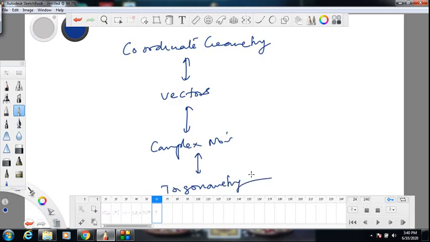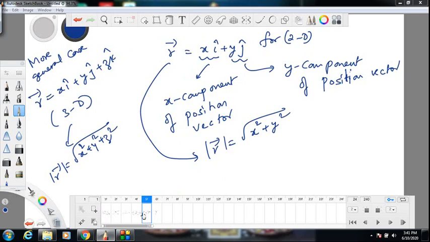Sometimes a problem given in coordinate geometry can be done in a very simple way with vectors or with complex numbers or with trigonometry. Sometimes a problem in vectors can be done easily if you know some formula of coordinate geometry. Sometimes a problem in trigonometry can be easily done with complex numbers or vectors. So these are all related topics. I don't know whether you will learn about this in maths or not, but this is a very important thing. At least in my JEE preparation, I was going through all that.